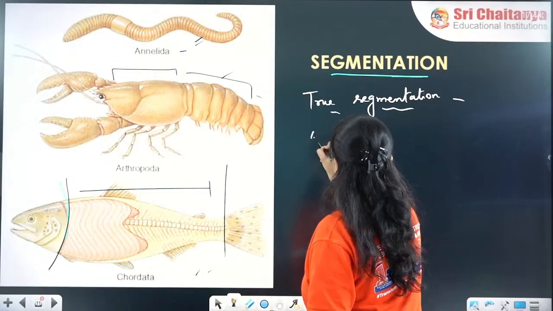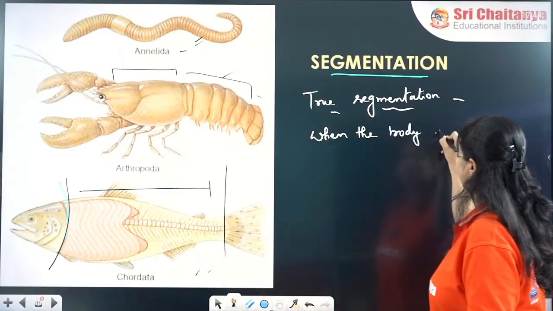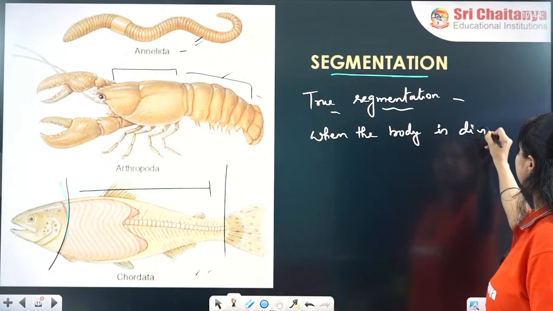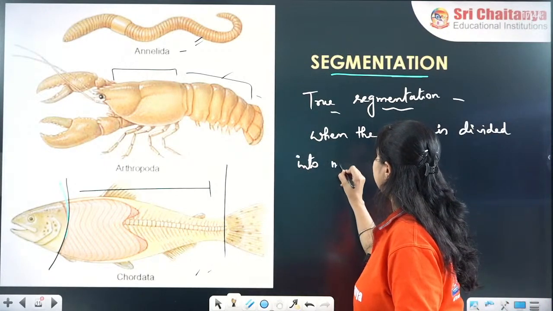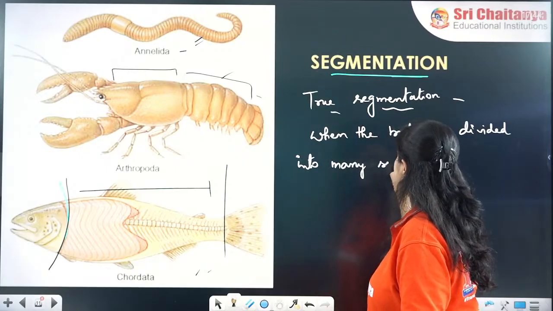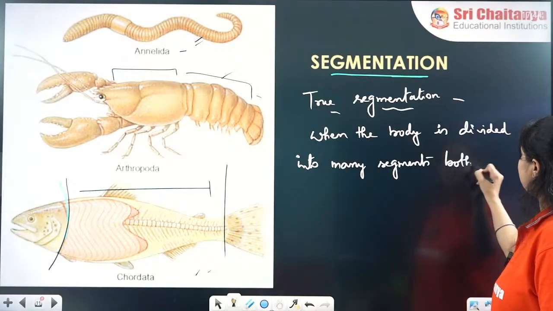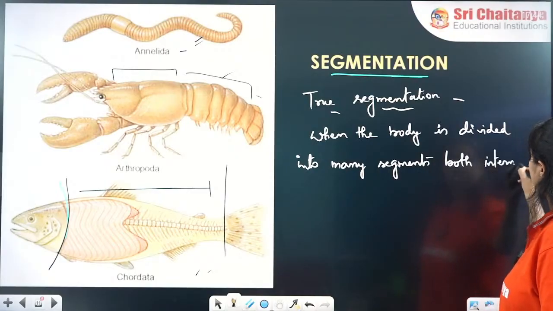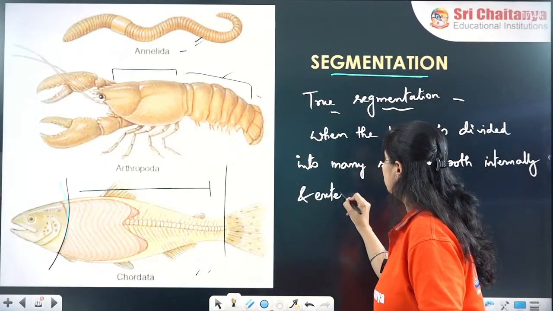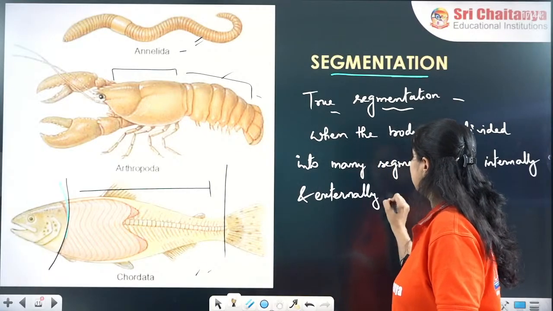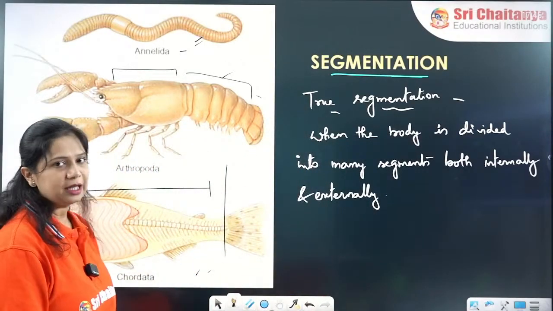True segmentation is defined as when the body is divided into many segments, both internally as well as externally, both internally and externally. That is called true segmentation.